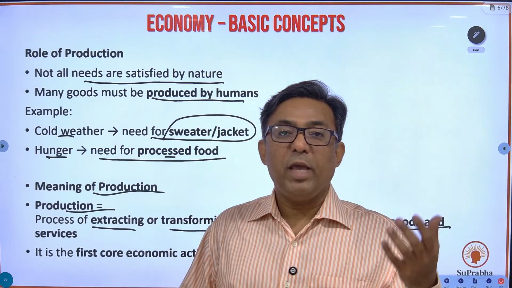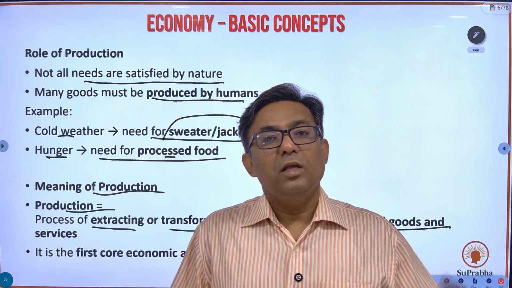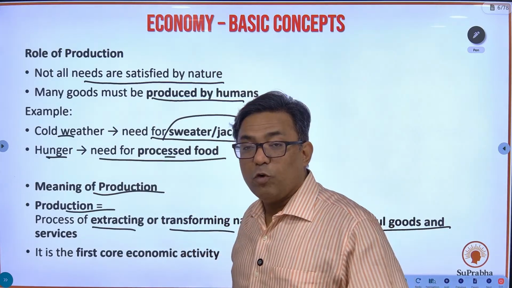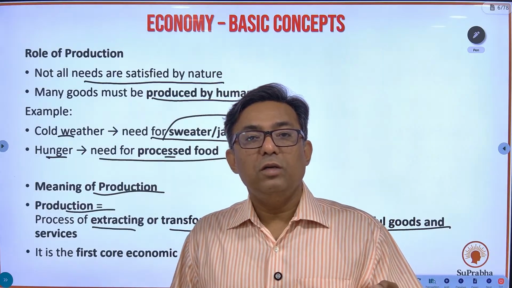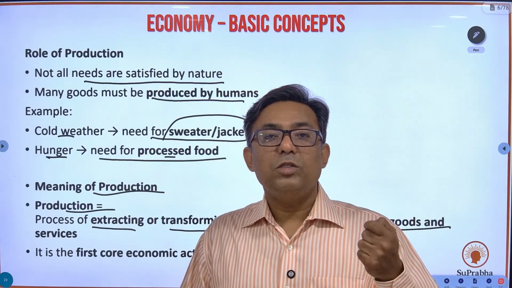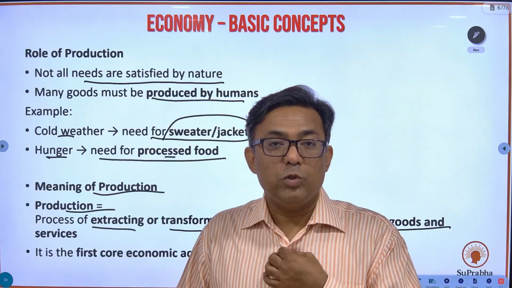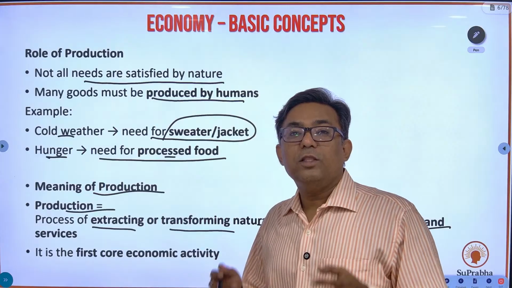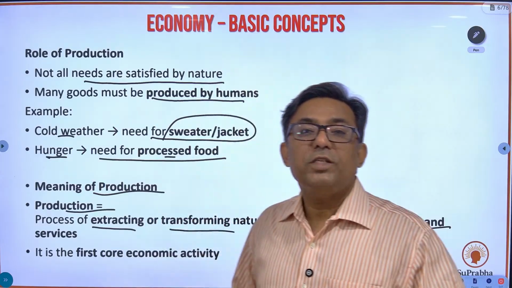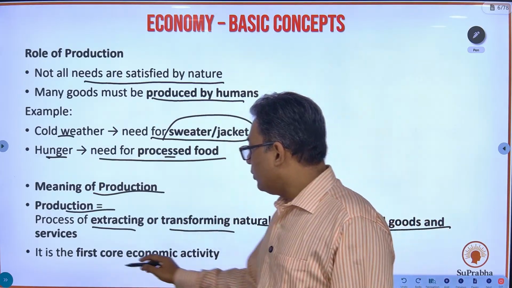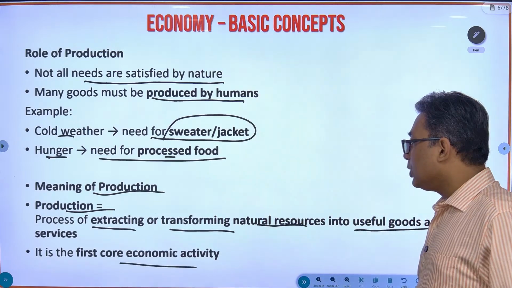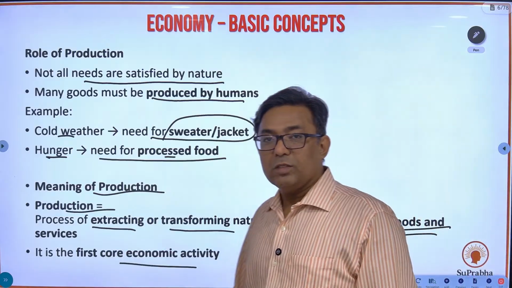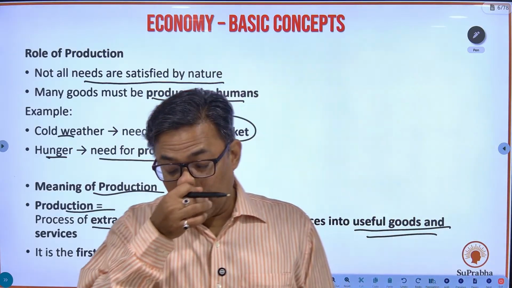So you extract from nature, mango. Okay. Coal, you extract from nature. Fine. Or you transform. So you have cotton from agriculture, you pick that cotton and you transform it into clothes. That is transforming. So production is nothing but extraction or transforming so that these things become useful for us. They will satisfy our needs or wants. So it is the first core economic activity, that is production, which is extraction or transforming natural resources into useful goods and services.